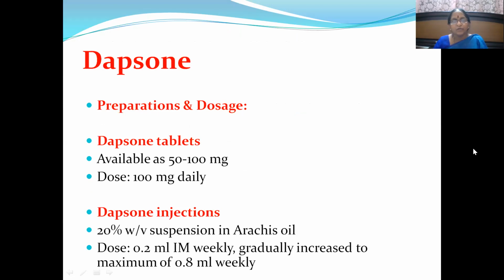Then preparations and dosage. Dapsone is available in the form of tablets and injections. Tablets are available as 50 to 100 milligram tablets, and we usually administer Dapsone 100 milligrams daily. Dapsone injections are available as a 20% weight by volume suspension in arachis oil. The dose to be given is 0.2 ml intramuscular injection weekly, gradually increased to a maximum of 0.8 ml weekly.